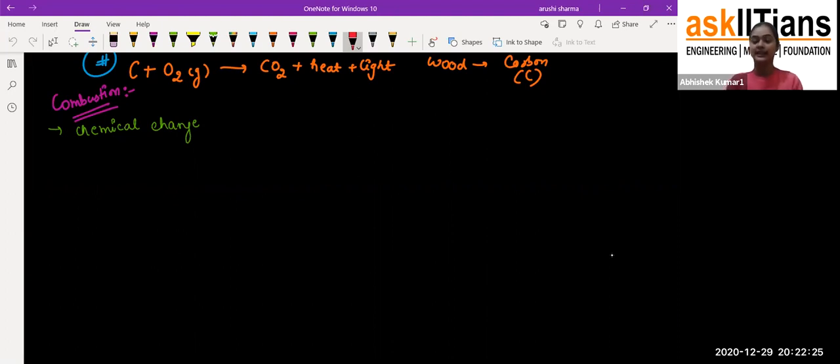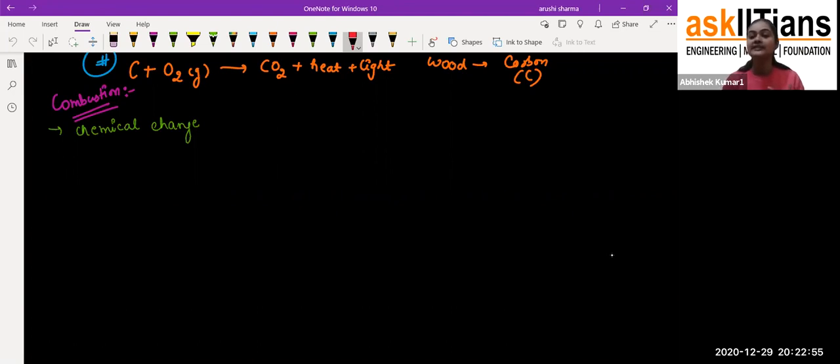Okay, so I'll tell you. I'll take one example here. Why do we use tube lights or bulbs? To get light. Exactly. Whenever we turn on the switch, the bulb starts glowing. After 10 or 15 minutes of glowing, you find that the bulb starts heating also.